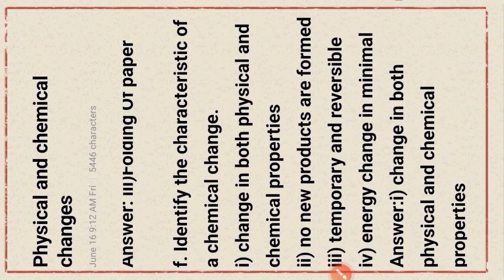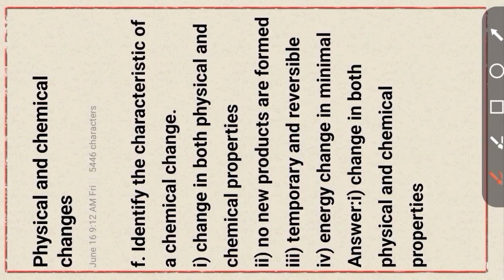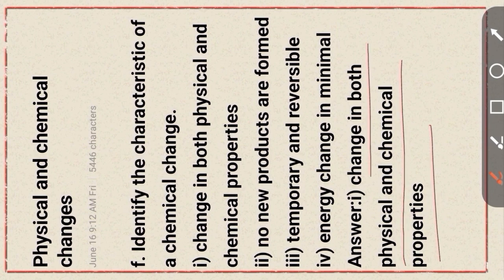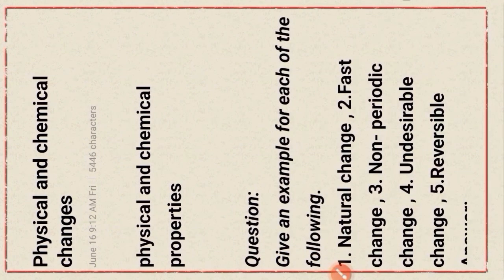Identify the characteristics of a chemical change. Option 1. Change in both physical and chemical property. Option 2. No new product is formed. Option 3. Temporary and irreversible. Option 4. Energy change is minimal. That is the option 1. Right answer, change in both physical and chemical property. Okay. Both change. Okay. Next question type, give an example for each of the following.